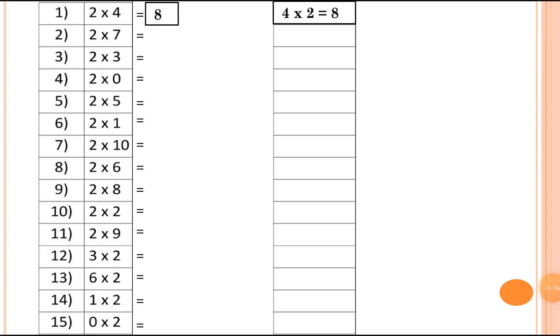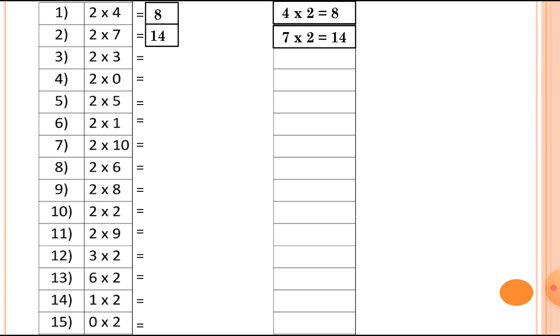Number 2, here is 2 sevens are 14. Then what is the multiplication fact for it? If 2 sevens are 14, we can write down 7 twos are 14. If 7 twos are 14, we can write down 2 sevens are 14.